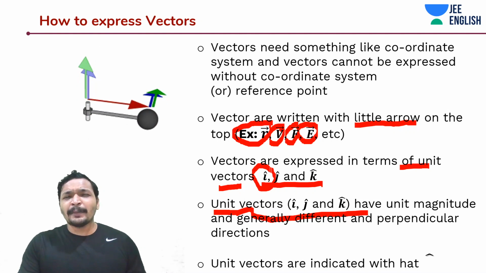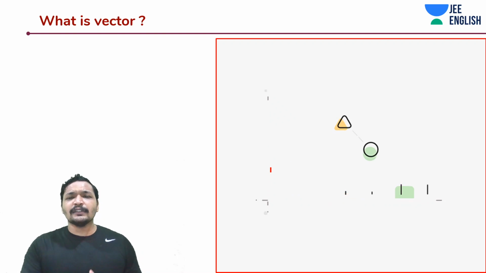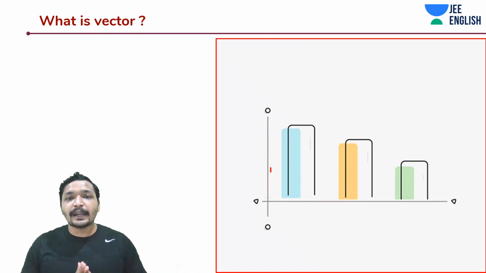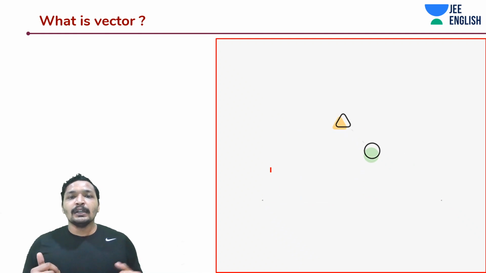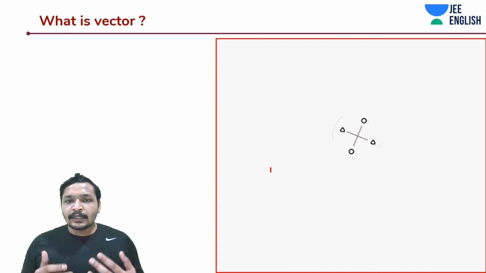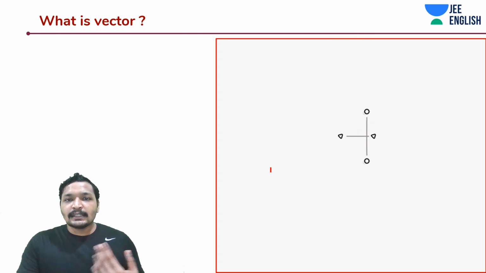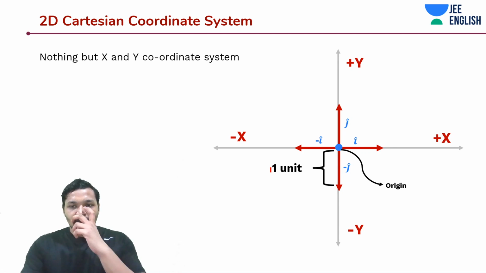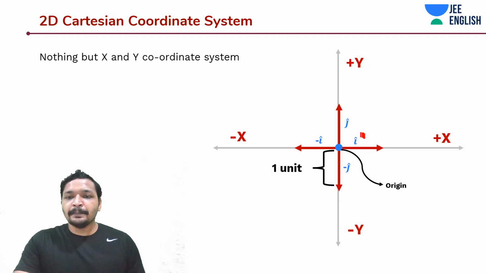And now guys, what we have been talking about is all vectors, but it needs a coordinate axis, it needs a relative frame. How do I represent a vector? So in our case, we are going to talk about 2D systems like x and y axis. So we are going to make use of the 2D Cartesian coordinate system. And you see over here, there is this i cap, which is the unit vector along x-axis, and this j cap, which is the unit vector along y-axis.